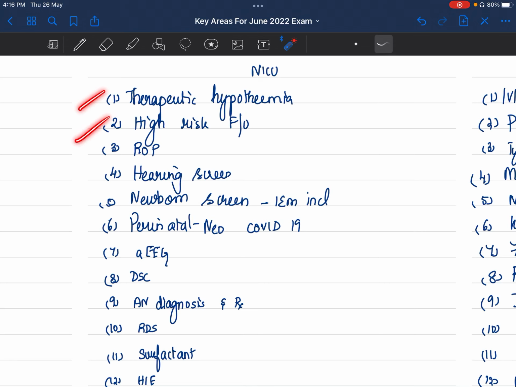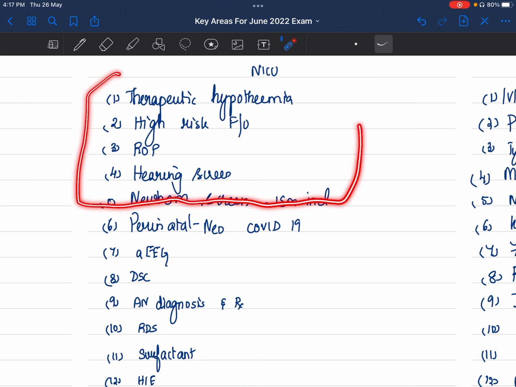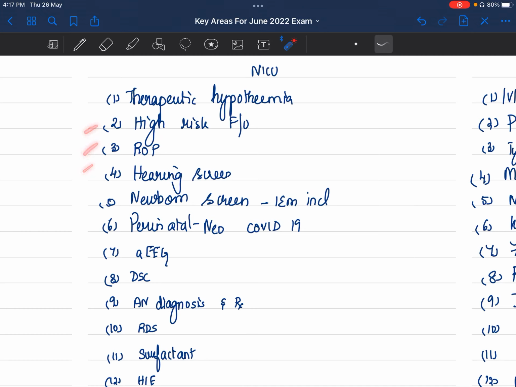Therapeutic hypothermia, high risk follow-up, ROP, hearing screening, your IEM screening. These are all very important. So don't miss this ROP, hearing screen, high risk follow-up part because something or the other every year they tend to ask, every year.